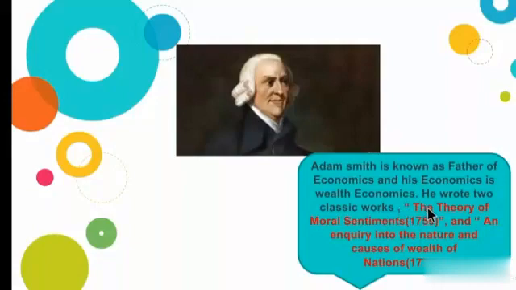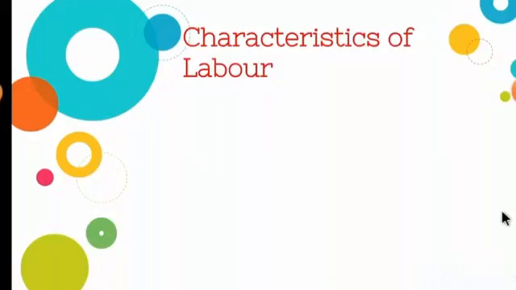The first one is The Theory of Moral Sentiments, which was published in the year 1759, and An Enquiry into the Nature and Causes of Wealth of Nations, which was published in the year 1776. So now let's see the characteristics of labor.